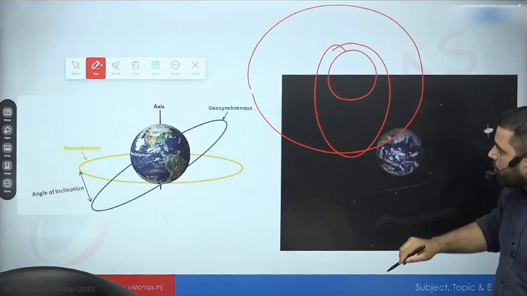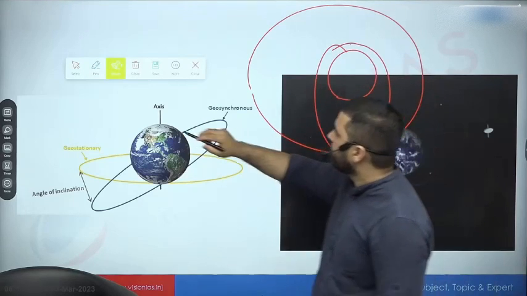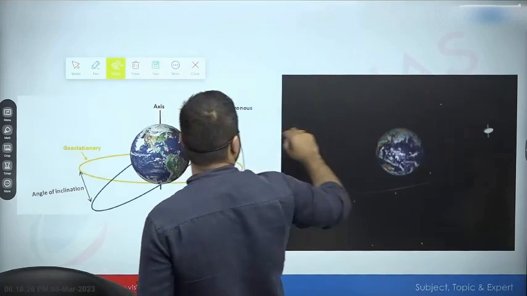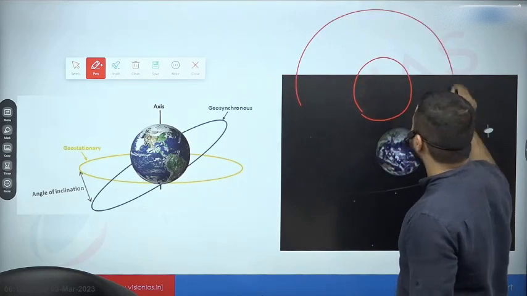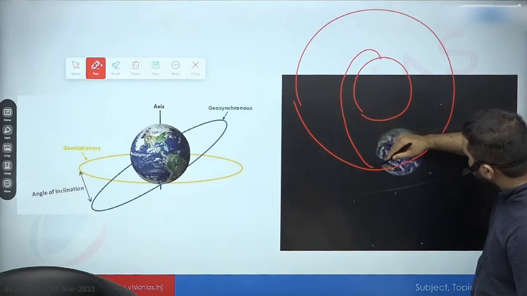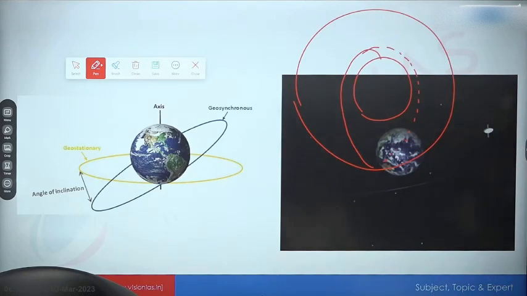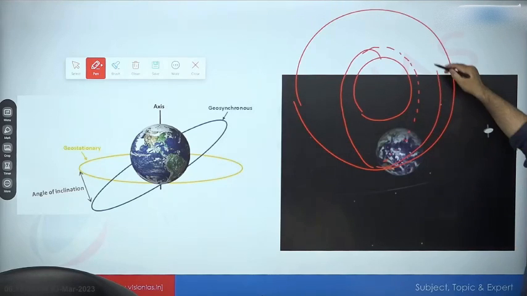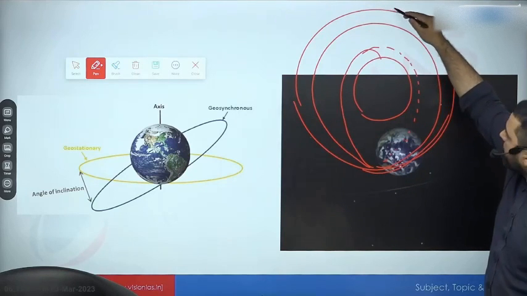And this orbit will be, this was my desirable geosynchronous orbit. The rocket is going to leave us into this orbit. If we leave the satellite, the orbit will look something like this. But the satellite does have some fuel, it has a motor. With the help of that fuel, we can give it a boost so that it is placed into a higher orbit. Again, we can give it one more boost and we can place it into our desirable orbit.